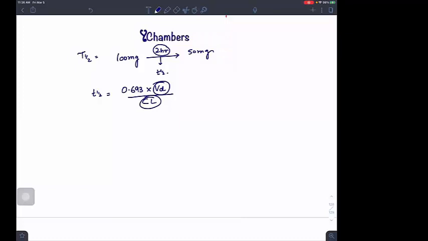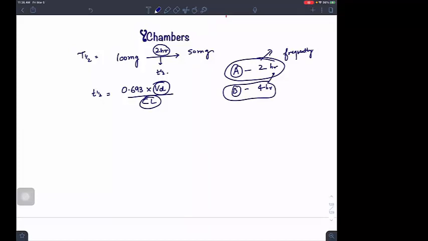So for example, I have a drug A and it has a half-life of 2 hours, and I have a drug B with a half-life of 4 hours. So what will happen? I will be taking drug A frequently, isn't it? Now drug B has a longer half-life than drug A, so I will be taking it less frequently. So drug A will be taken frequently.